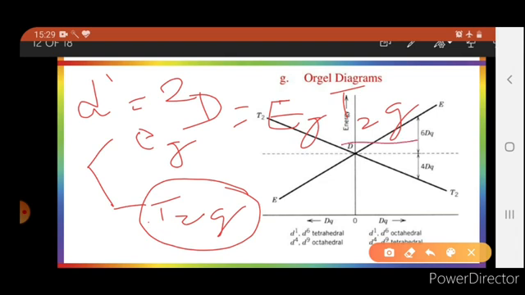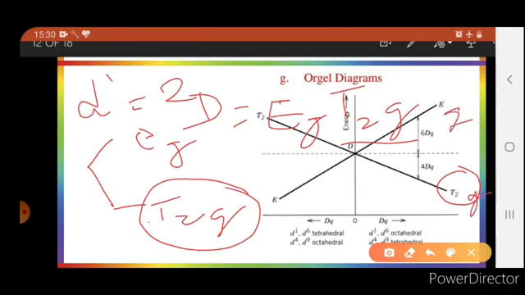So similarly here T2g will be the ground state. Here g is not written because it is a combined Orgel diagram for tetrahedral as well as octahedral. In tetrahedral g is not used, so for more clarity, g is omitted. But when you use it for octahedral, you will use g here, T2g.